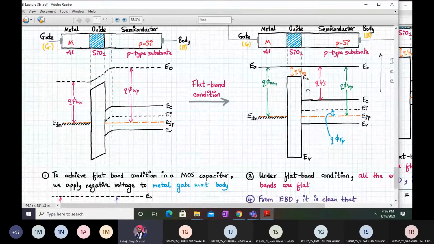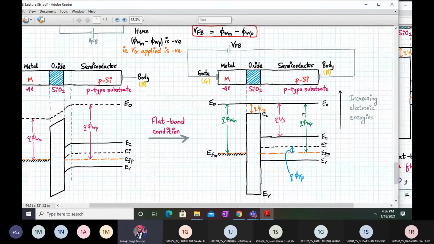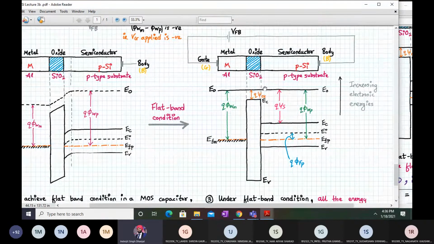Okay, I repeat, there is one mistake in this diagram. EFM should be slightly upwards, and that much difference between phi WP and phi WM is the flat band applied voltage. So this will make the MOS capacitor charge neutral again.